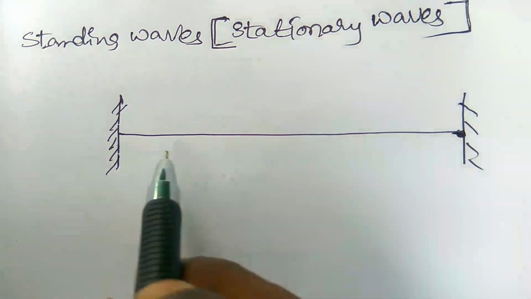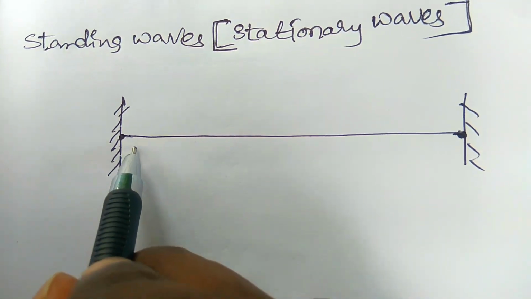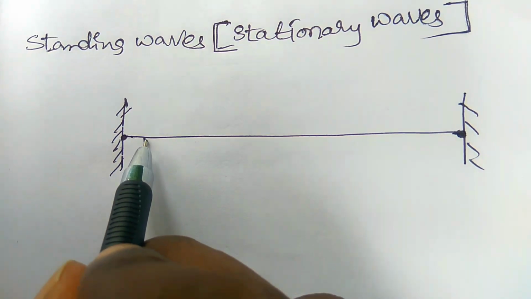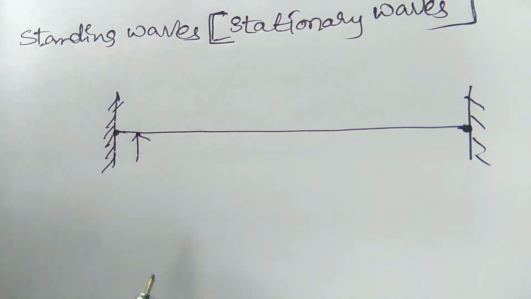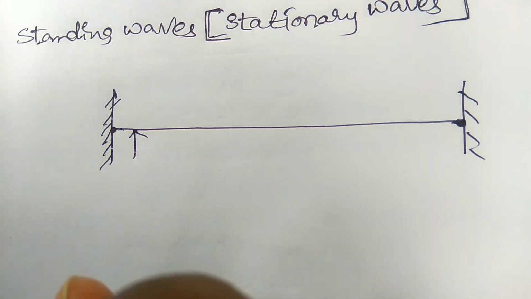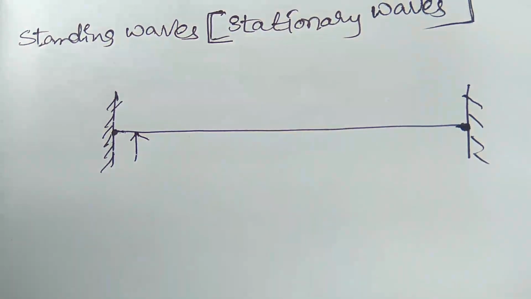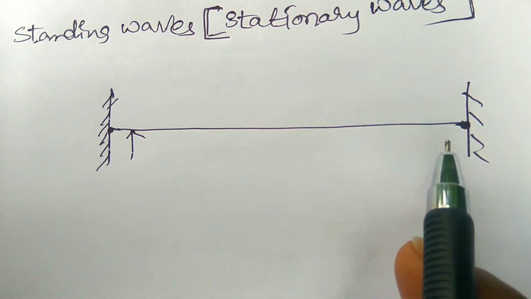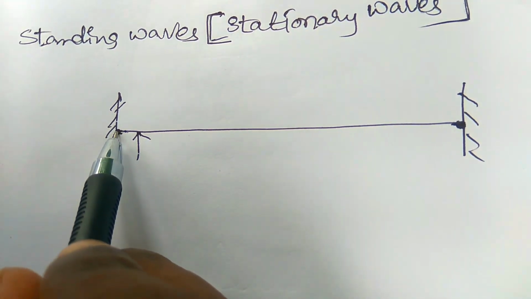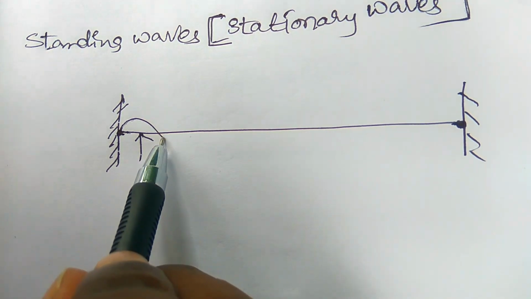Whenever we pluck it perpendicular to the length of the string, a wave can be produced in this direction.